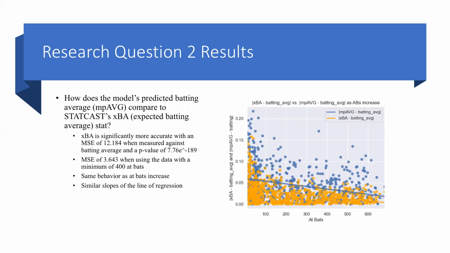The results of question 2 were that the expected batting average is significantly more accurate, with an MSE of 12.184 and an even smaller p-value, showing that it's even more statistically significant. It had very similar behavior as the sample of at-bats increased, as you can see from the graph on the right. And when the model was run with a minimum of 400 at-bats, it had an even smaller mean squared